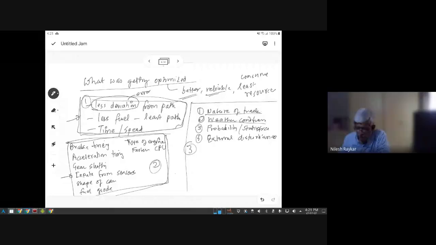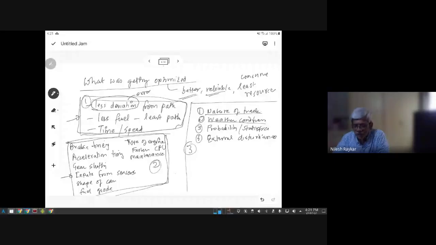Okay, so I would put maintenance in this box. Frequency of maintenance will affect your goal, but it is in your control. That is just my interpretation. If you want to shift it here, we can shift it here also. But I don't see maintenance as outside our control unless you provide some justification otherwise.